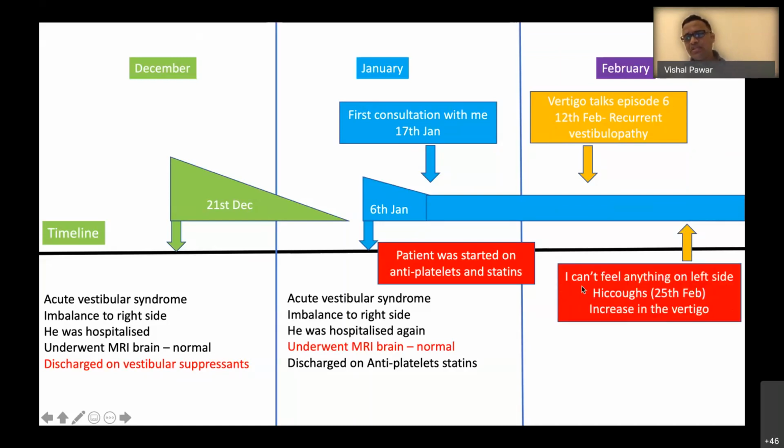He told me on 25th of February that I can't feel anything on the left side, and he was getting hiccups, and there was an increase in the vertigo. So this is another, third episode, a worsening of his symptoms at this point of time. It was a teleconsultation. He didn't come to visit me. So I went into his previous MRI and I tried to see what has gone wrong with this patient.